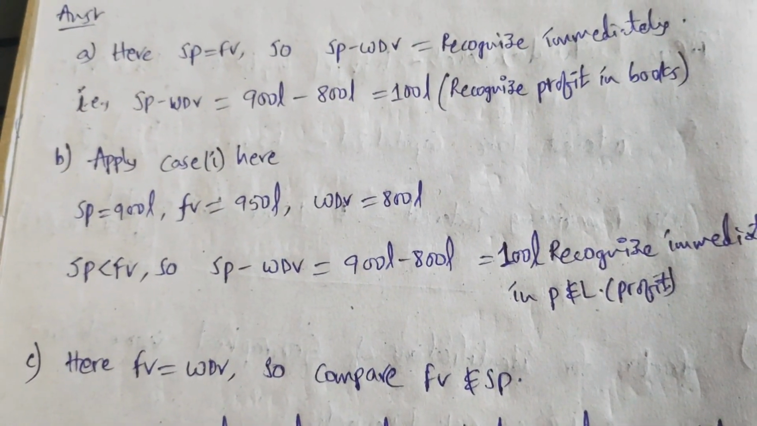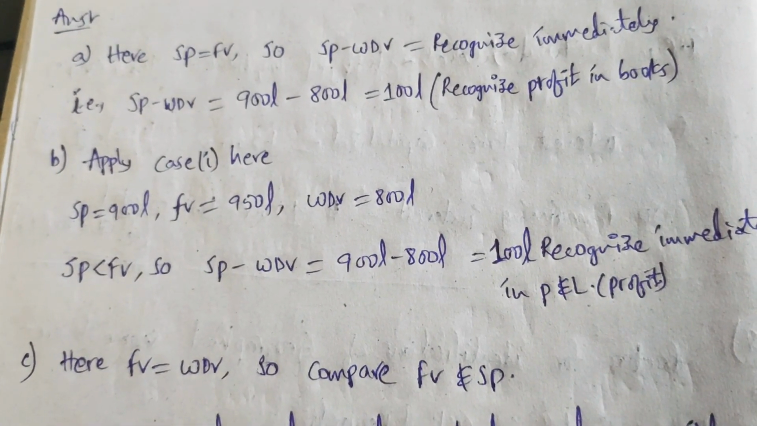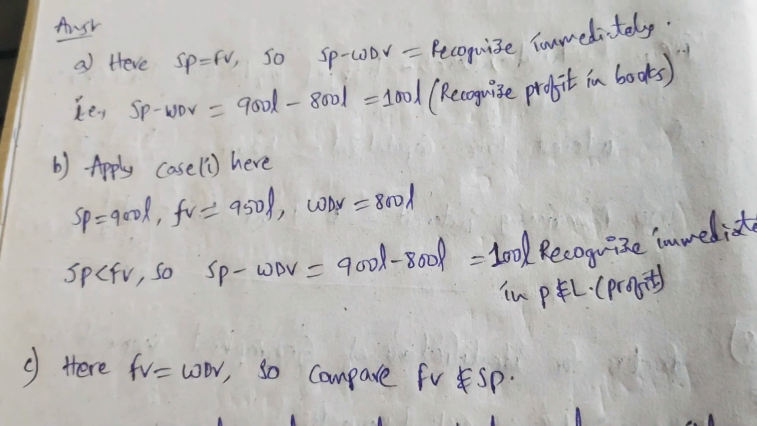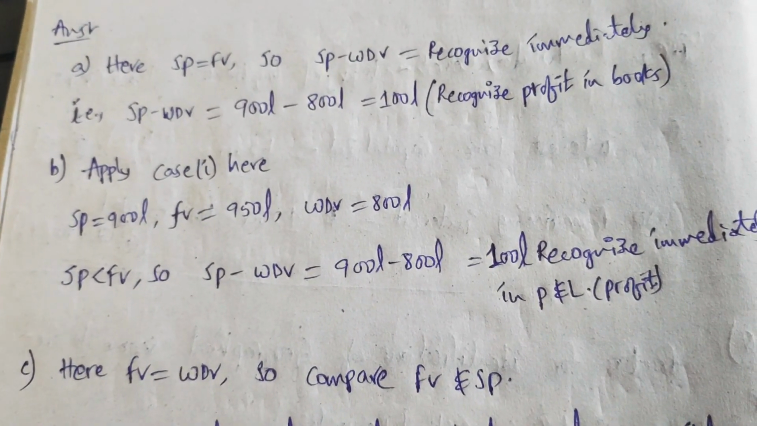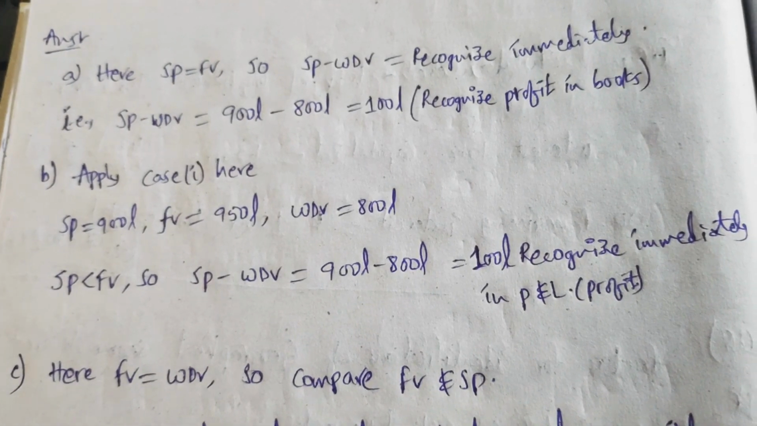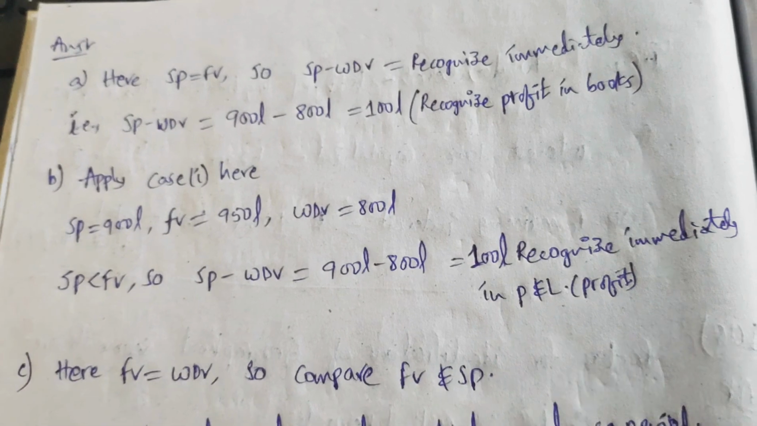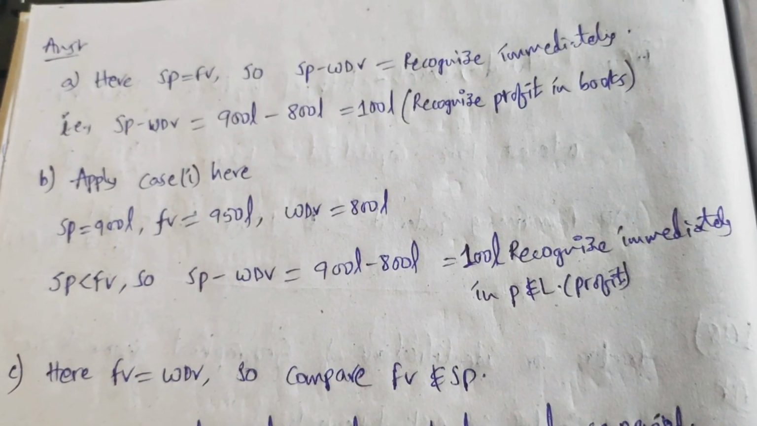Selling price is 900 lakhs, fair value is 950 lakhs, return on value is 800 lakhs, SP minus WDV. That means selling price minus WDV, return on value. 900 lakhs minus 800 lakhs, that equals 100 lakhs, recognize immediately in P&L account. As a profit, we need to recognize it immediately in P&L account, friends. This is the treatment for option B.